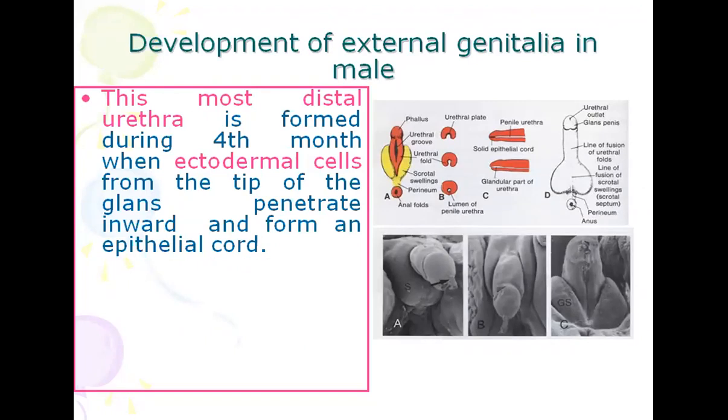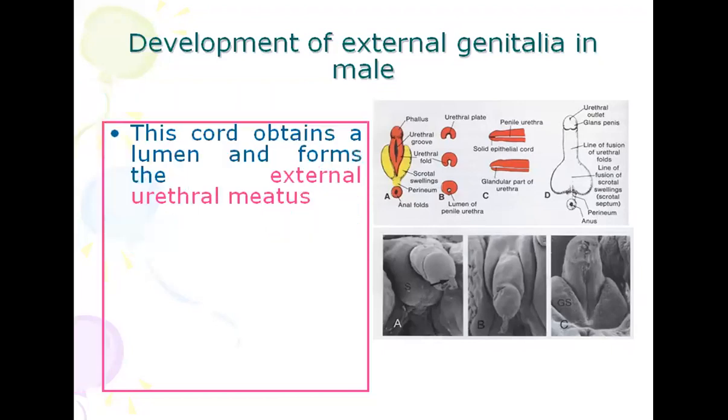You can see in C, a solid epithelial cord is present in the region of the glans. This cord obtains a lumen and forms the external urethral meatus. Gradually a lumen is formed in this solid epithelial cord, and through it the external urethral meatus is formed.